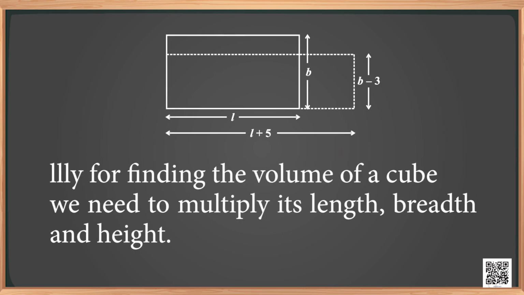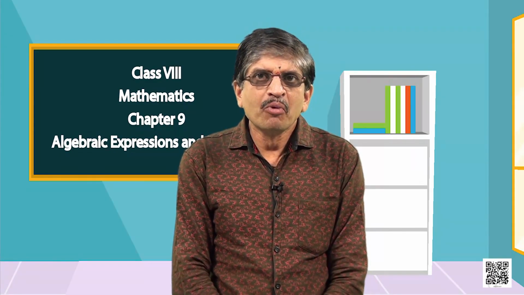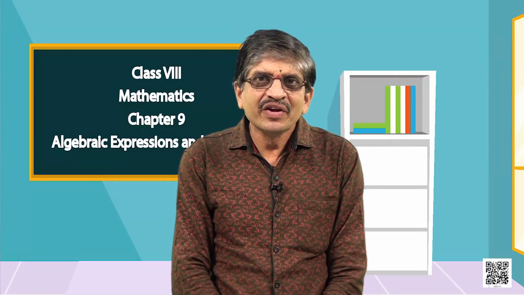Similarly, for finding the volume of a cube, we need to multiply its length, breadth and height. You can now think of more situations where we use multiplication of algebraic expressions.